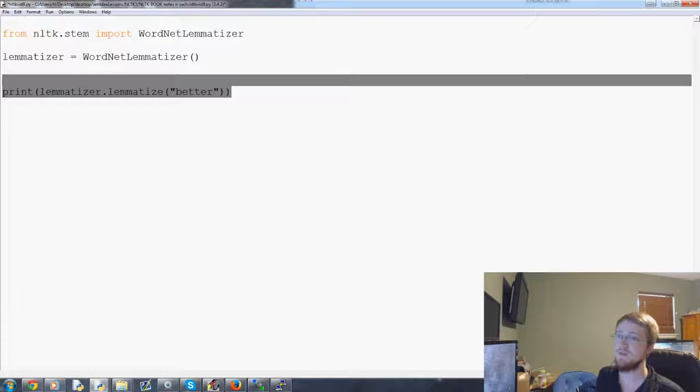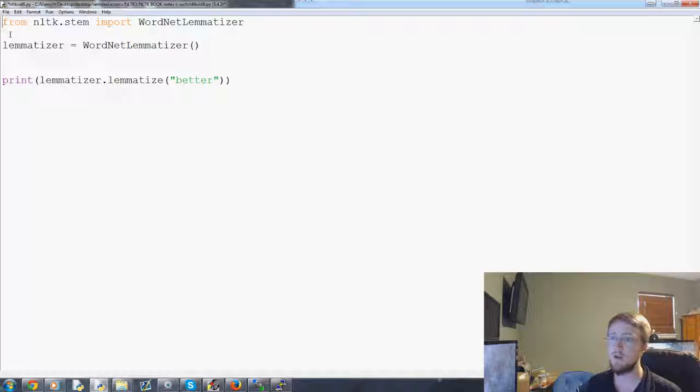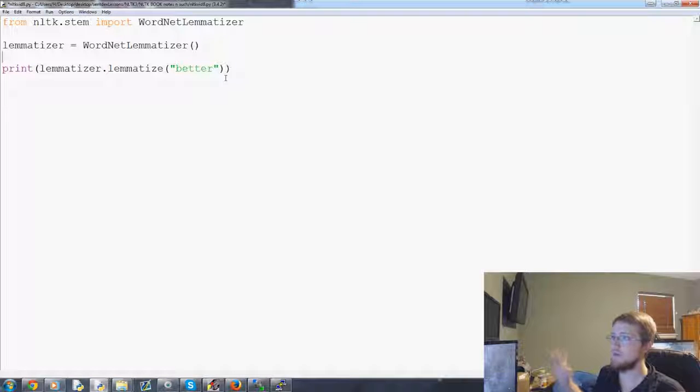But stemming is still useful, and if you're going to be into natural language processing, you probably should know what stemming is. So no regrets teaching it, but I do think lemmatizing is going to be so much more powerful. So anyways, that's just a real quick example of lemmatizing. You'll find that you'll use lemmas way more often, I think.